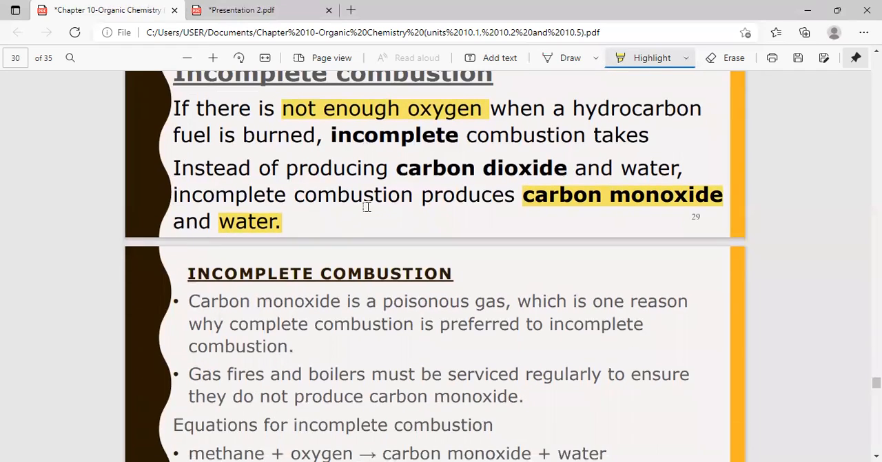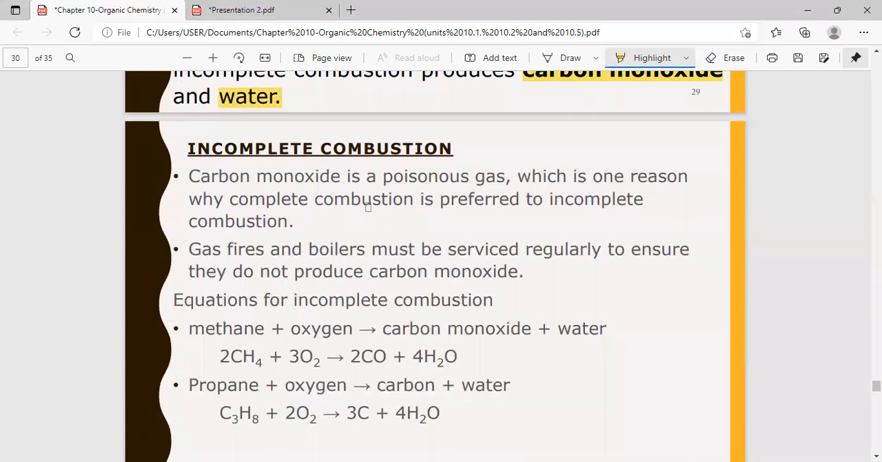Now, carbon monoxide is a poisonous gas. Who can tell me why carbon monoxide is a poisonous gas? You must have learned this before, or you must have read this somewhere. Yes, carbon monoxide is a gas that can kill people. So complete combustion is preferred when compared to incomplete combustion, because carbon monoxide will be formed if the fuel doesn't burn properly. Gas fires and boilers must be serviced regularly to make sure that they do not produce carbon monoxide.